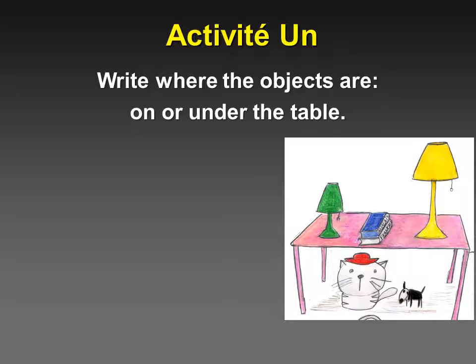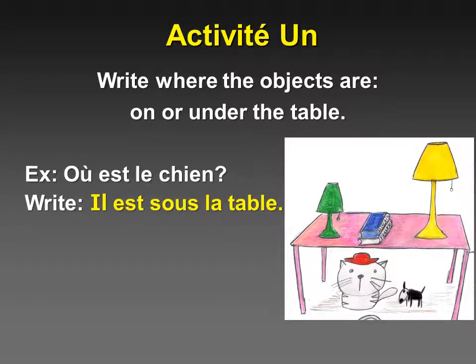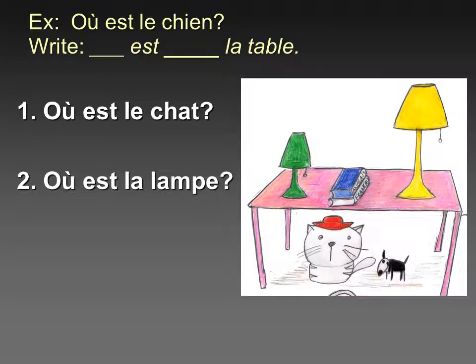All right, activité 1. You're going to write where the objects are, on or under the table. You have some space. There's some margin area on page 153, so go ahead and write these down. For example, if I ask, où est le chien? Where is the dog? You could answer, il est sous la table. So we're replacing le chien with il because it's a boy dog, and we're saying he is under the table. Okay, so there's your example at the top.